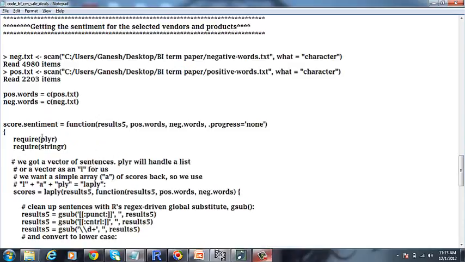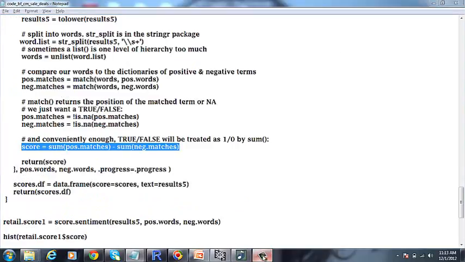And for calculating the sentiment for each vendor and product selected, we are going to pass this particular function a tweet data frame, a positive words list, and a negative words list. This function returns the score for each tweet in the data frame. The remaining part of the presentation on the results and analysis will be given by Aditya.